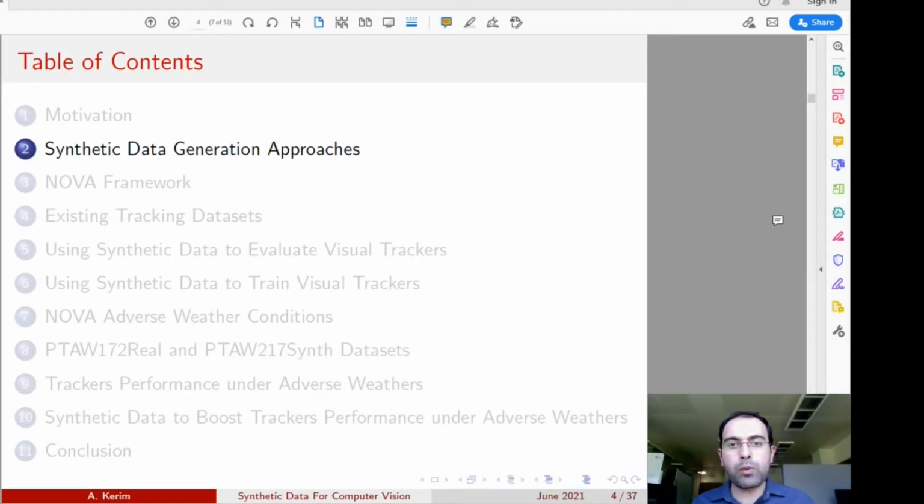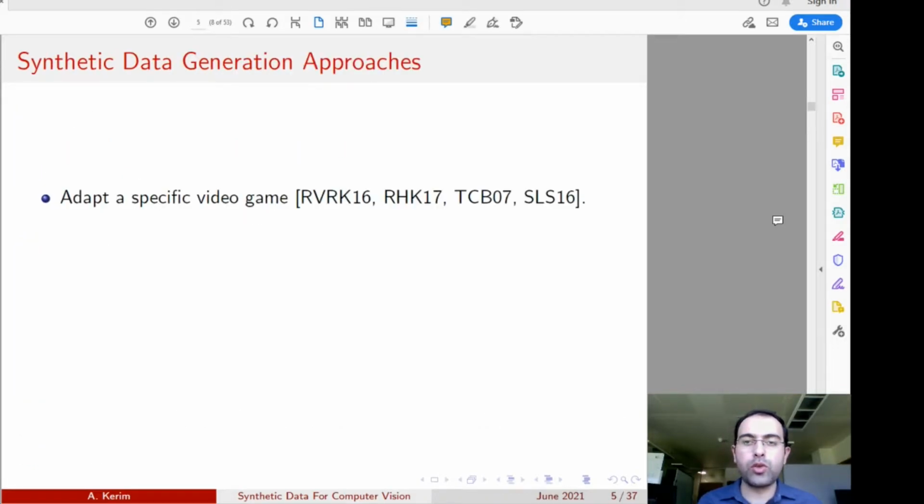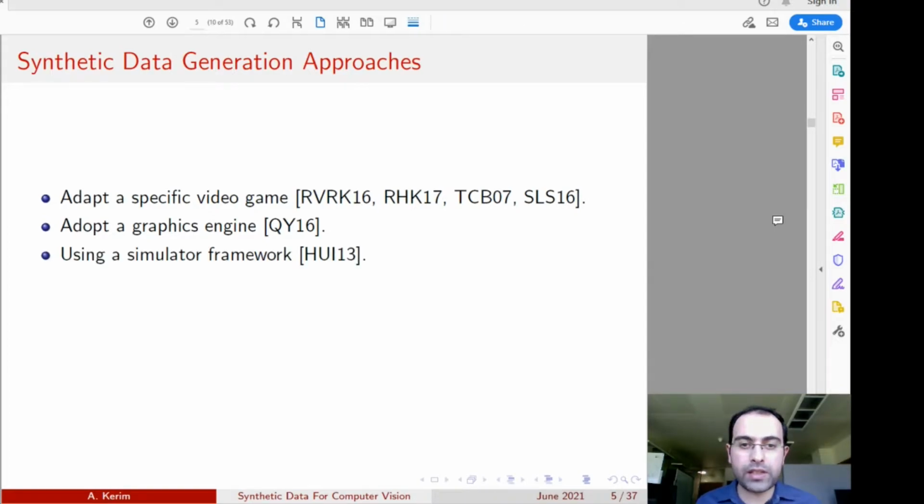Now clearly we can see why we need synthetic data. When we look to the literature, we can see that we have many approaches to generate diverse data. However, let me describe here the mainstreams for data generation. The first one is adapting a video game. The second is adapting a graphics engine.